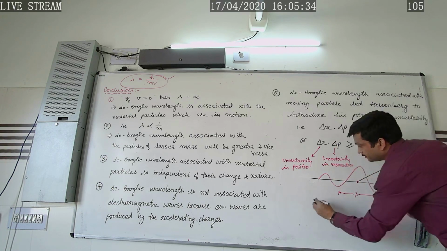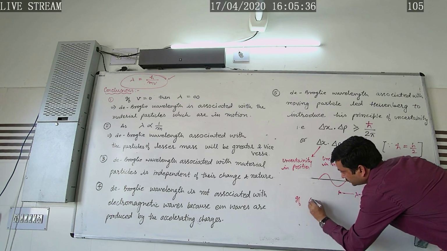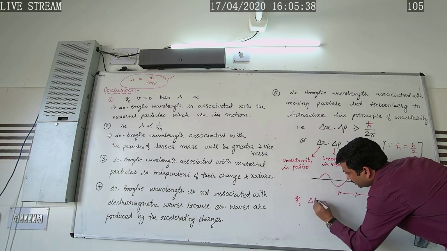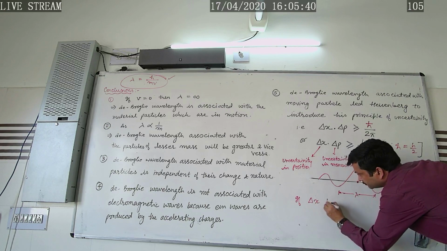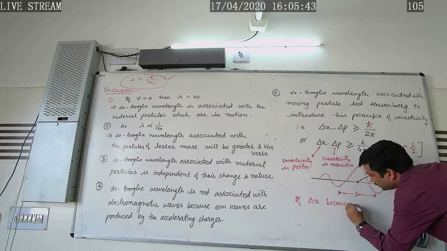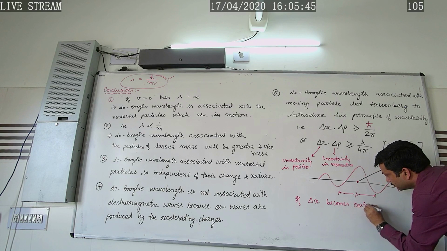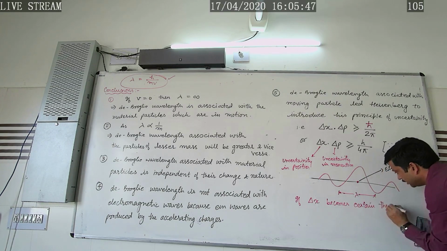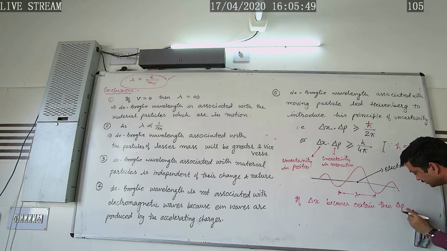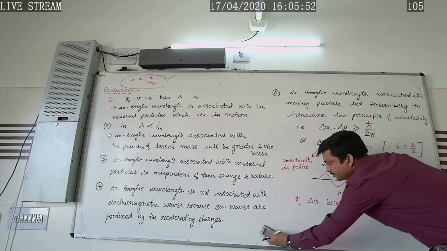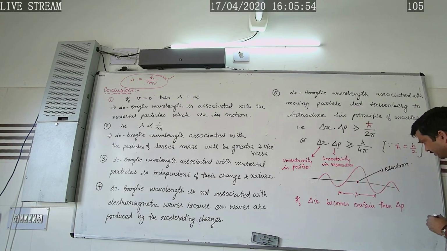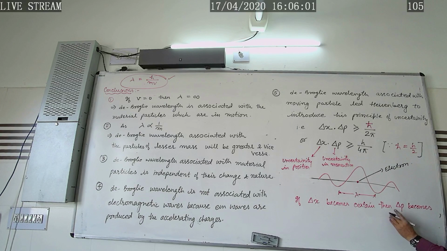So what does it mean? If delta x becomes certain, then delta p, that is the uncertainty in the momentum, becomes uncertain, and vice versa.